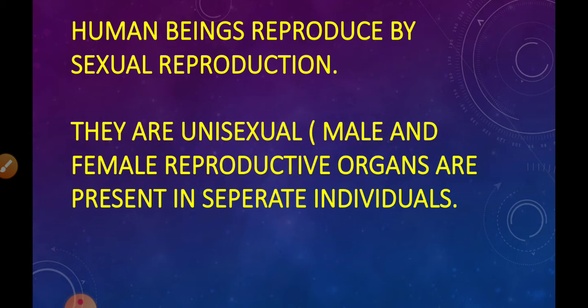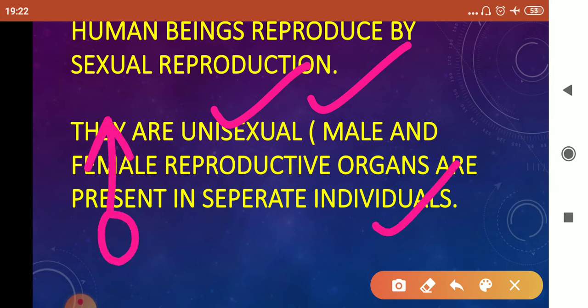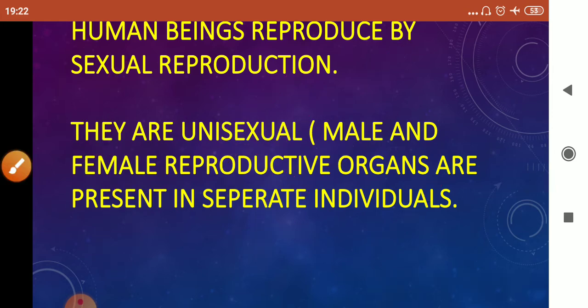Now, human beings reproduce by sexual reproduction, and it involves two individuals of opposite sexes. Human beings are unisexual. Unisexual means male and female reproductive organs are present in separate individuals. The male organ is present in the male individual, whereas the female reproductive organ is present in the female individual. Children, these two are the signs of male and female. This represents the male and this represents the female.